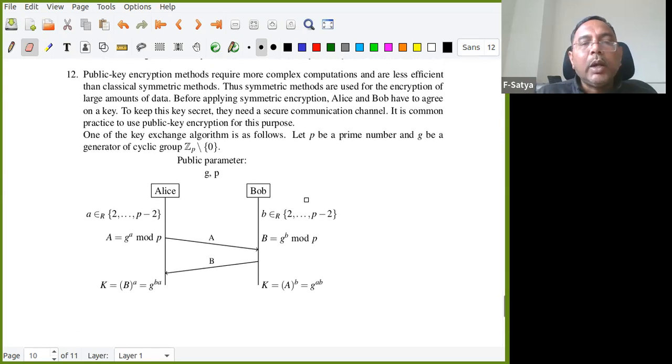I will explain with one example, the key exchange protocol. So what is a protocol? In cryptography, a protocol is a set of rules.